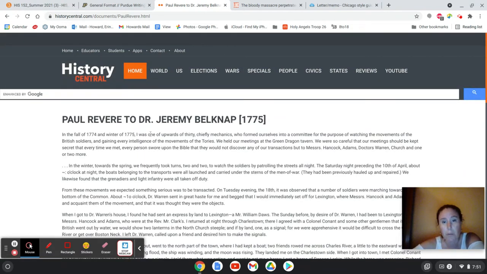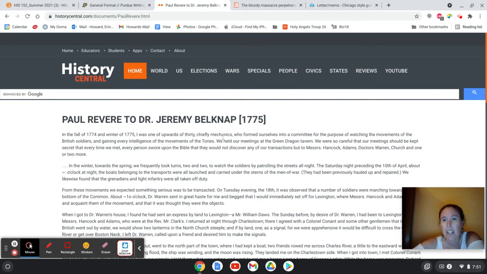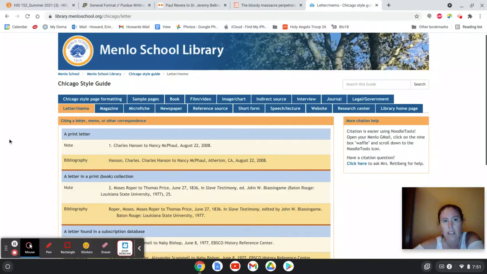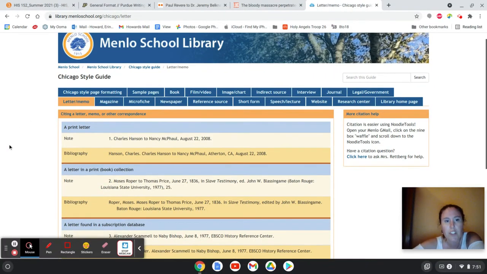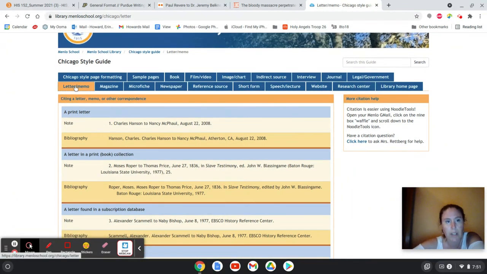This is a letter that Paul Revere wrote. That's excellent. That's a primary source. So how are we going to cite this? We are going to cite it as a letter. So here's a citation guide. I'll give you this link, and it just gives you some formats for different types of things that you will have to cite. So this is the letter one.